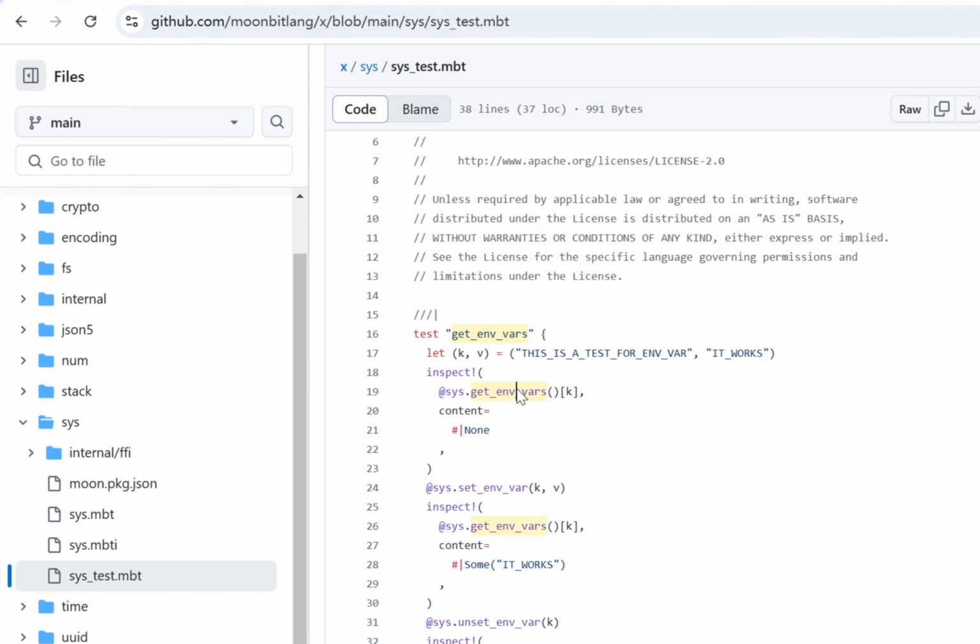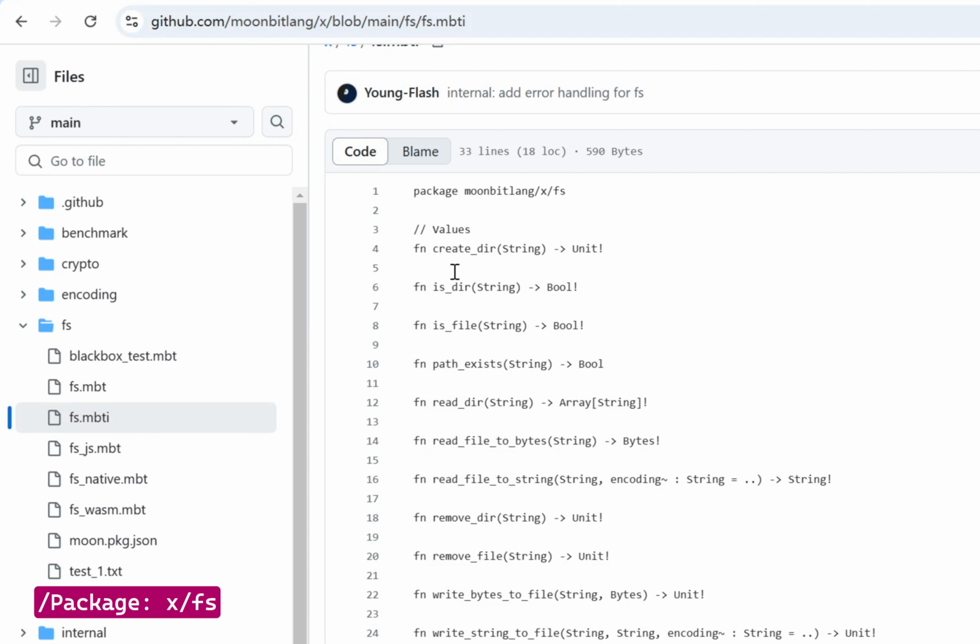The fs package provides file system operations in MoonBit, such as reading, writing, checking whether a path exists, and creating directories. For file operations, we offer two options: one for reading and writing UTF-8 bytes, and another for higher-level string operations. The recent change involves adding error handling to these interfaces, as file operations are prone to errors.